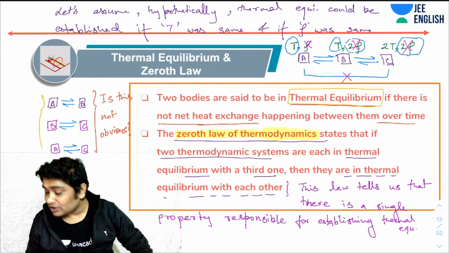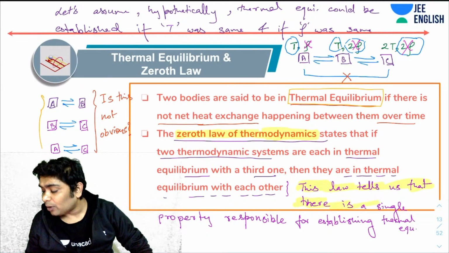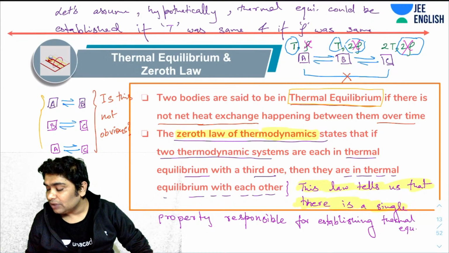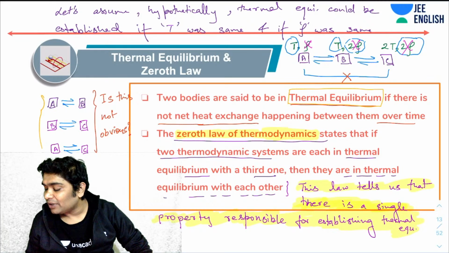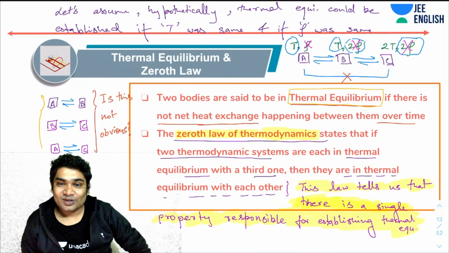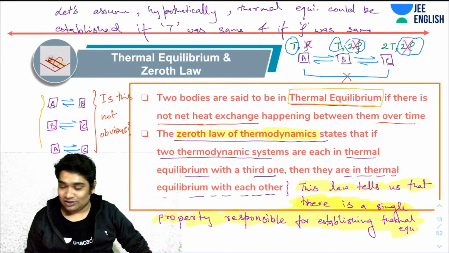The significance of this law is that it tells us that there is a single property of the system that is responsible for establishing thermal equilibrium, and that property is what we call temperature. So this law becomes the basis for defining temperature. Without this, you cannot give temperature a definition. So that is the significance of this law.